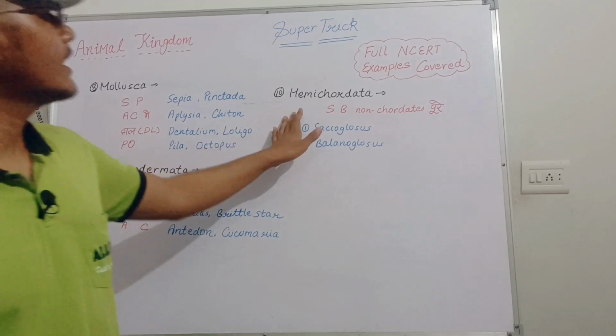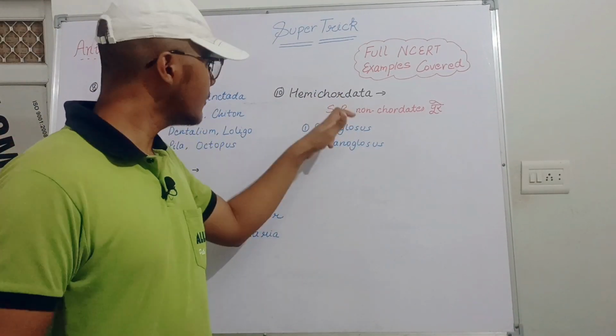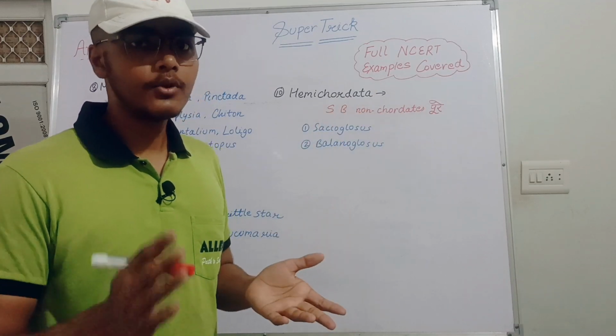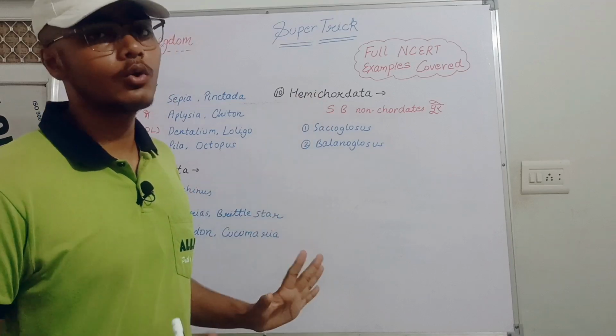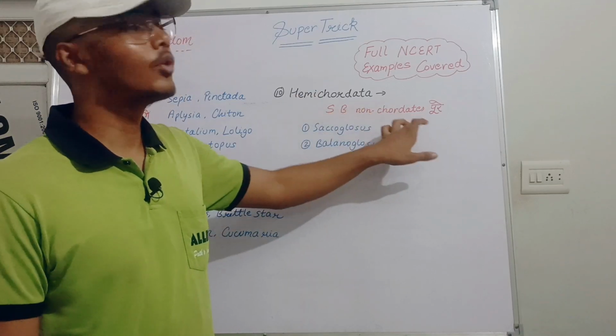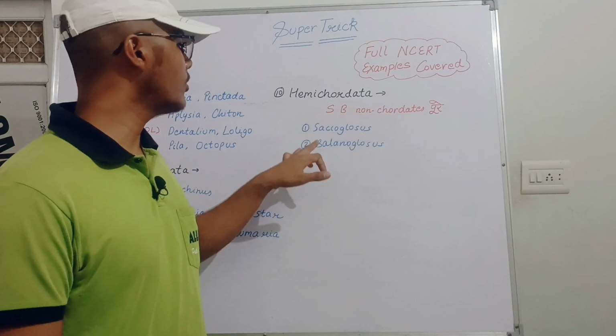So now let's move toward the Hemichordata. For Hemichordata, the trick is SB, meaning "sub non-coated पूरे", because coated will start, then all the non-coateds are completed till the heavy coated. So the trick is very easy. Sub non-coated today. So here the word is SB, sub. S for Saccoglossus, B for Balanoglossus.